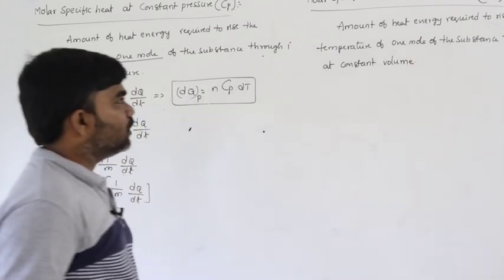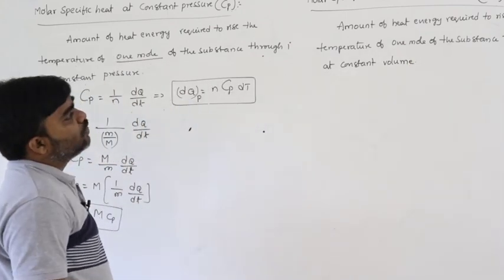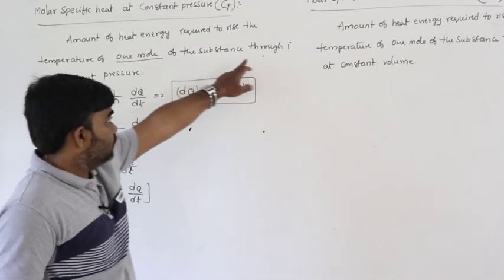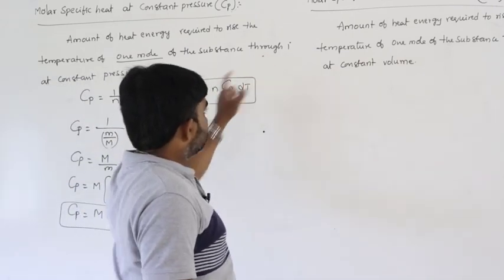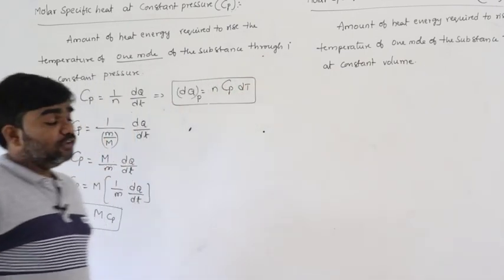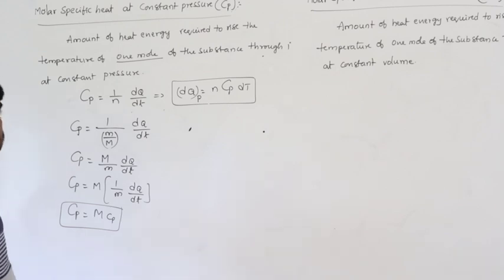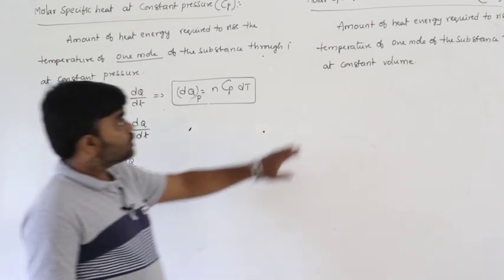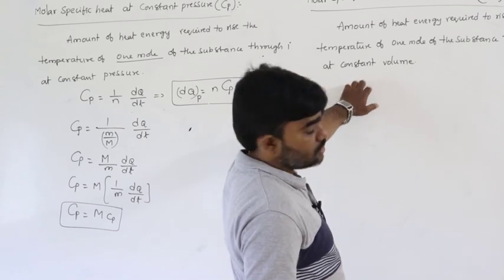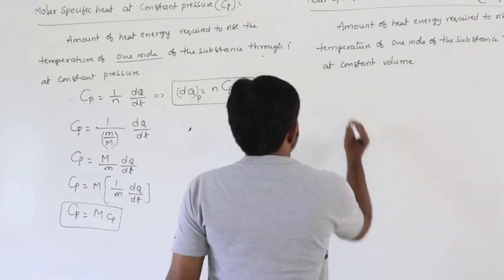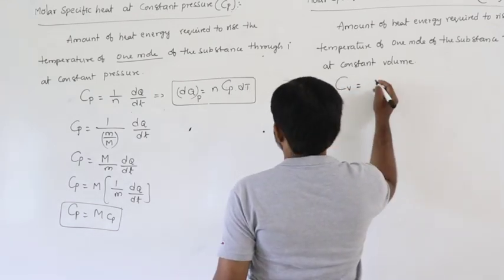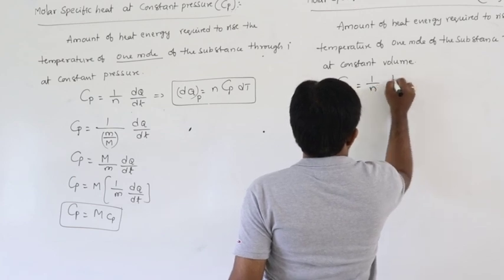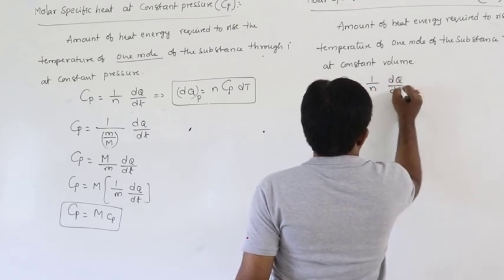The amount of heat energy required to raise the temperature of 1 mole of the substance through 1 degree, up to this it is common, but at constant volume. If it takes place at constant volume, this is called molar specific heat at constant volume. This can be written as capital Cv equals again 1 by n into dq by dt.